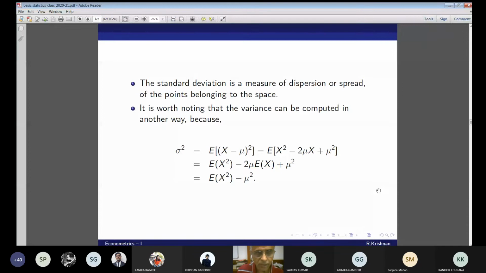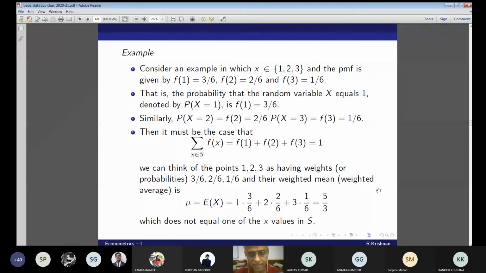Now consider an example in which x is in {1, 2, 3}. The PMF is given by f(1) = 3/6, f(2) = 2/6, and f(3) = 1/6. That means that the probability that the random variable x equals 1, denoted by P(X = 1), is f(1), equal to 3/6.